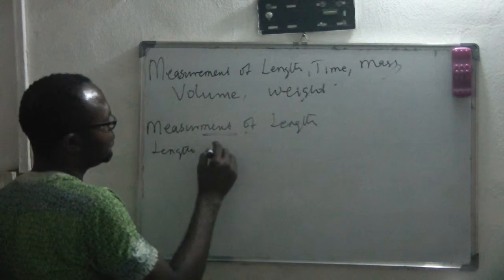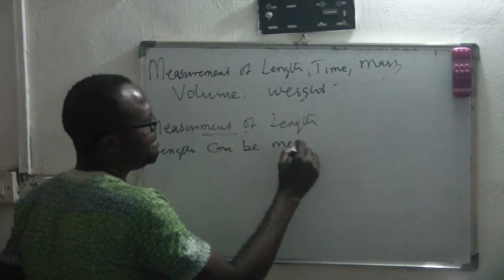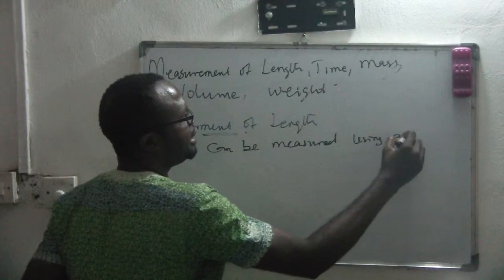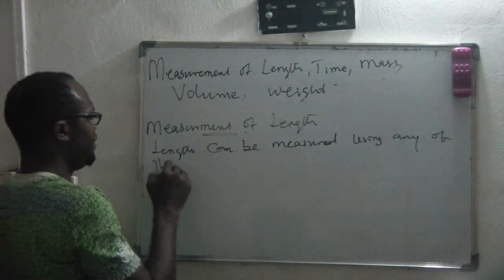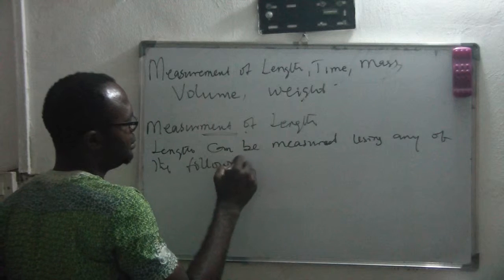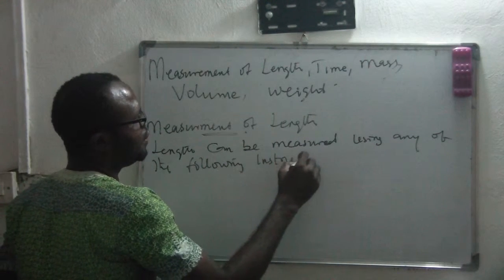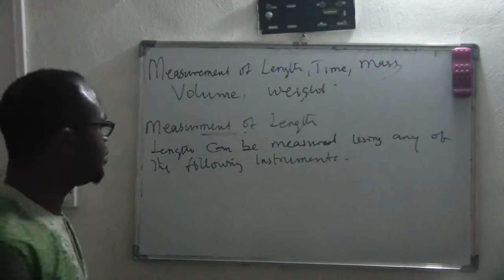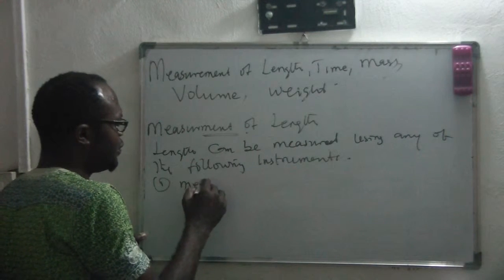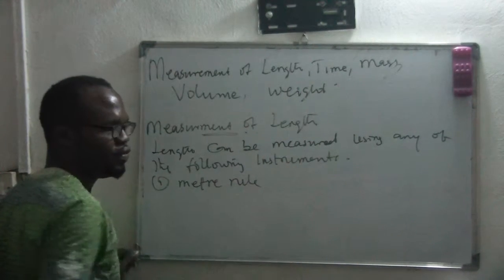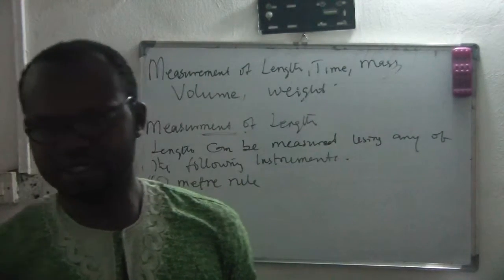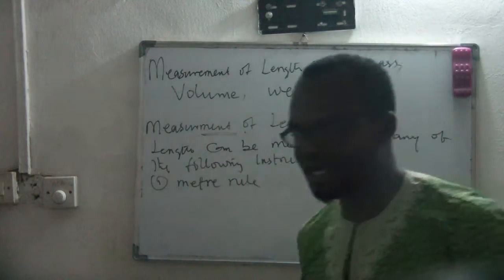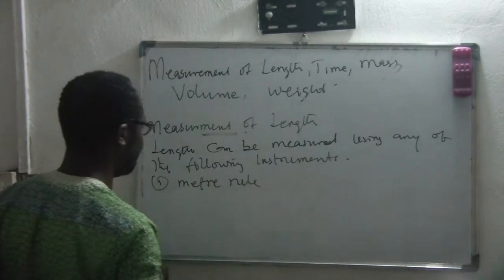Length can be measured using any of the following instruments. Number one is what we call the meter rule. We can use the meter rule to measure. What is a meter rule? The one you use in the class to draw lines, isn't it? You can use meter rule to measure length.